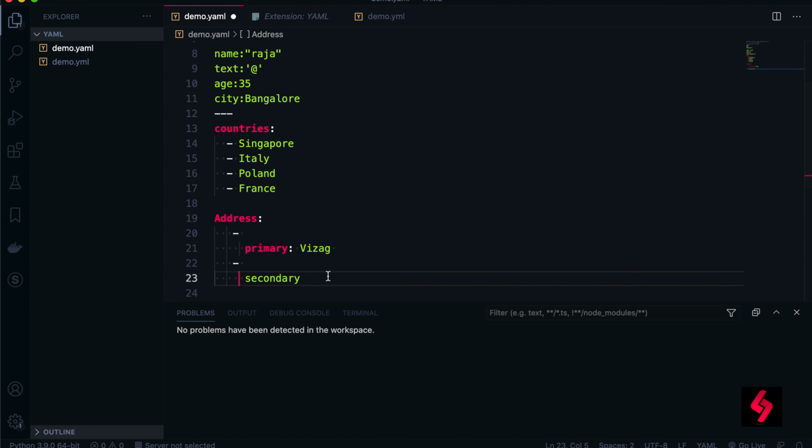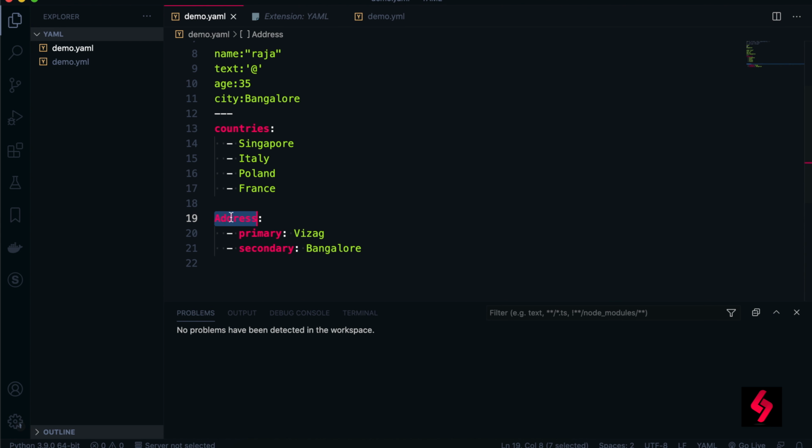So now it's clear, right? So secondary is it. Now we can mention the name, any name. So for example, Bangalore, which I'm mentioning as true. So what will happen, right? This will be treated as the key value pair. We can say in other words, it's mapping data.